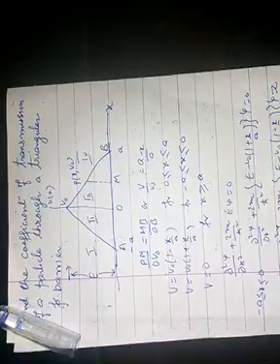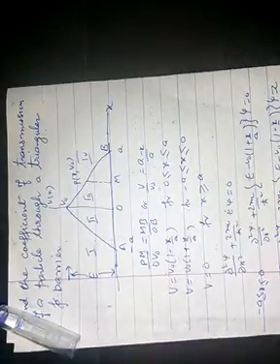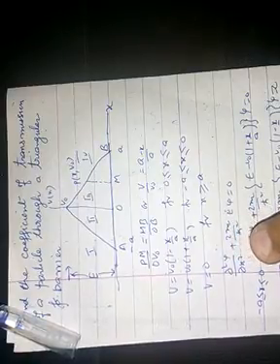Or V is equal to V0 into (1 minus x upon a) for 0 is less than or equal to x, less than or equal to a.